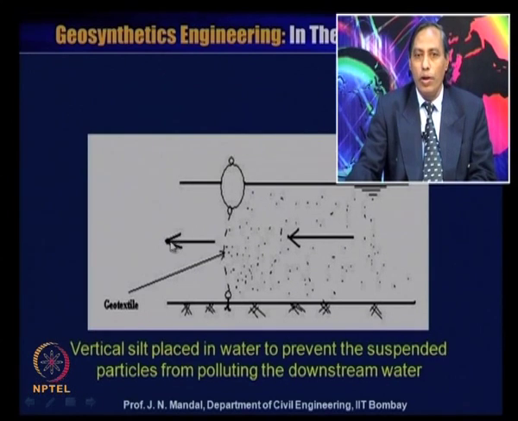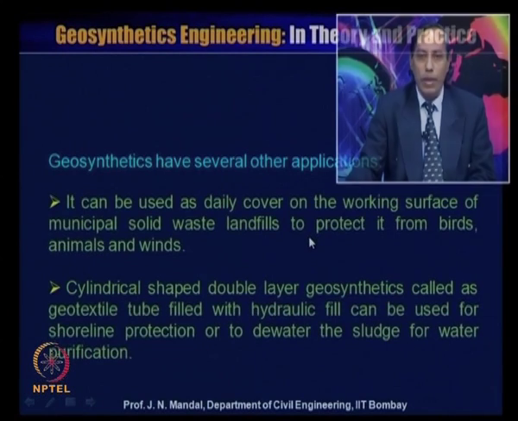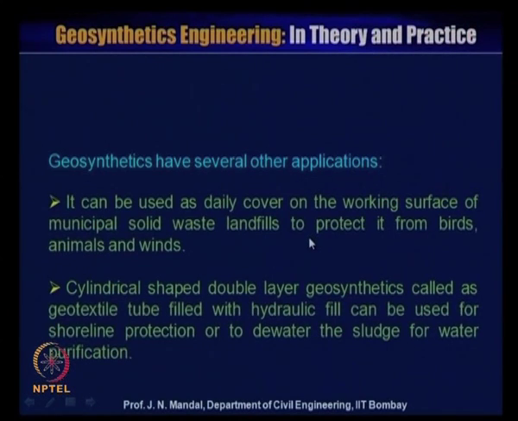So, it cannot propagate to the other side of the sea. So, here a vertical slit is placed in water to prevent the suspended particles from polluting the downstream of the water. So, you can see the geosynthetic material acts with some function.